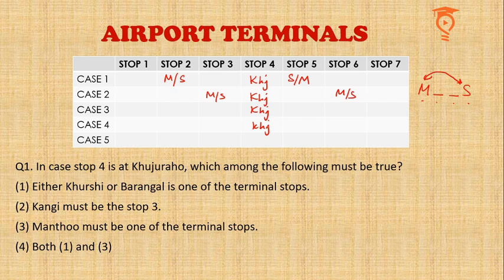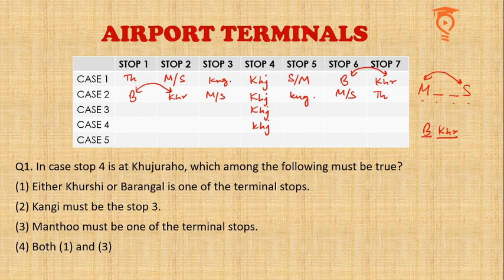So let us see what else happens if Mantu and Sindh are at stops 2 and 5 or if stops 3 and 6. So we also know that Barangal and Khurshi are supposed to be at consecutive places. So if I have to put Barangal and Khurshi, in the first case I have to put them over here, okay, and in the second case I have to put them over here in some order. It is either Barangal at stop 1 and Khurshi at stop 2 or vice versa, similarly at 6 and 7. Okay, so in either case Kangi cannot be the terminal stop, so Kangi has to come here. So the remaining stop Thansu has to come here. Okay, so these are the possibilities.